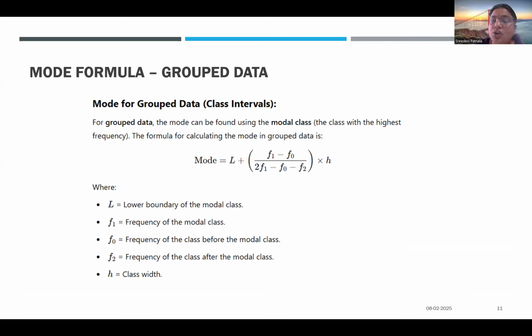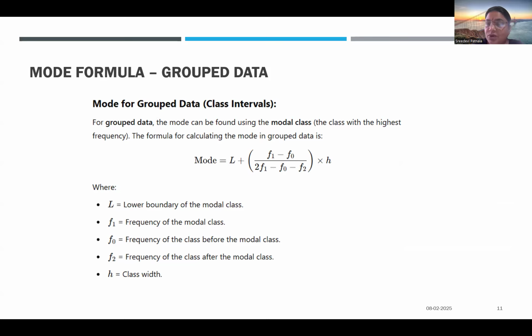L indicates the lower boundary of the modal class, F1 is the frequency of the modal class, where you select the highest frequency, F0 is the frequency of the class before the modal class, and F2 is the frequency of the class below it.